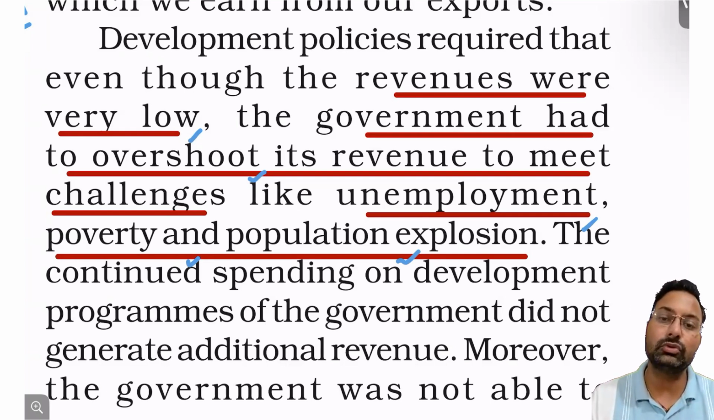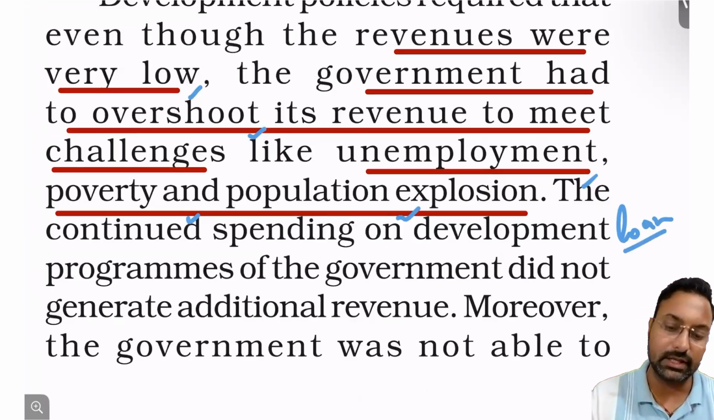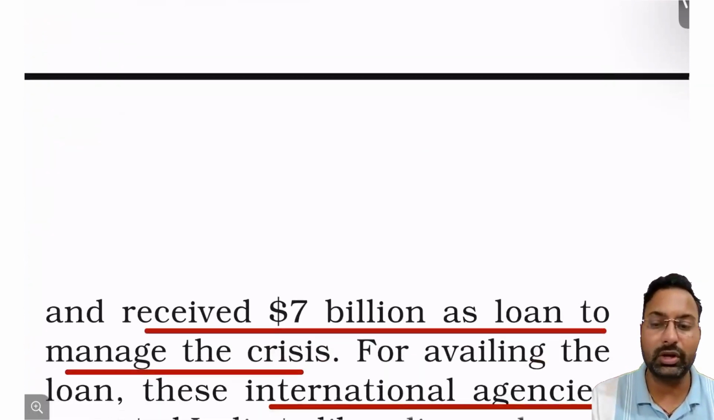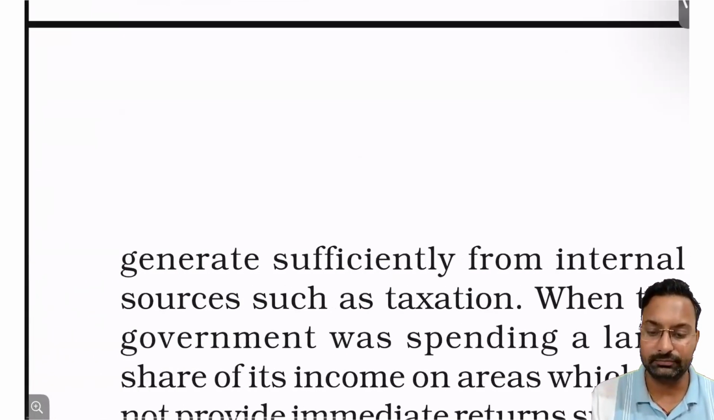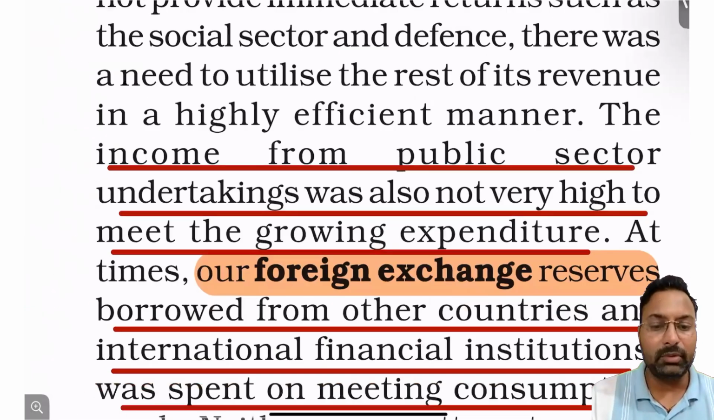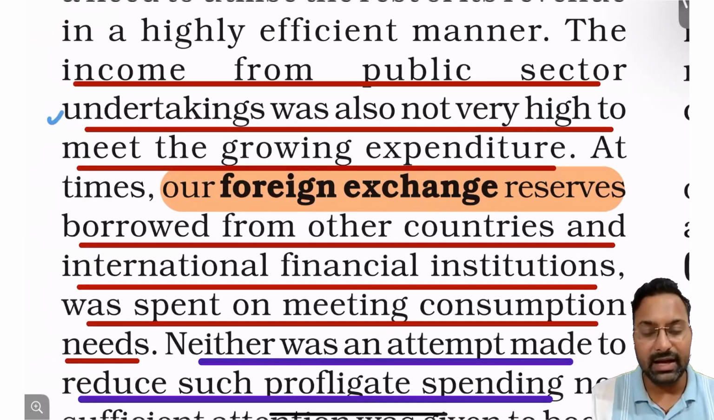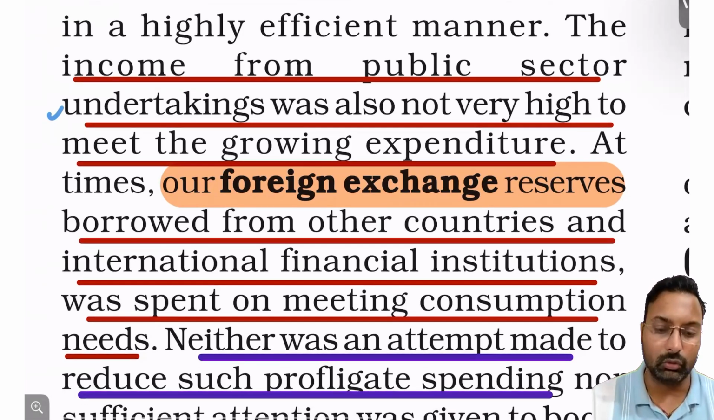So government used to take the loans from outside, right? And then it used to fund its own expenses. But when the revenues were not growing, those loans were not being serviced properly, right? Now, income from PSUs was not very high, and it was not able to meet the growing expenditure. So our foreign exchange reserves, whatever the reserves were there, went very low, right?